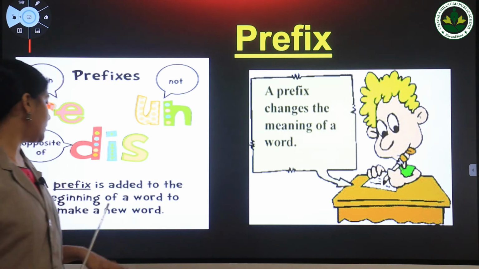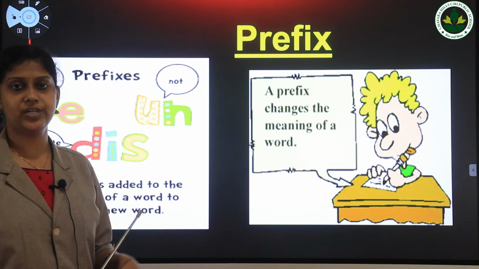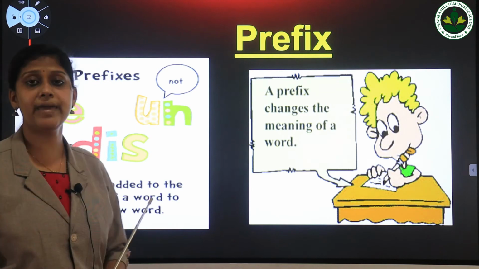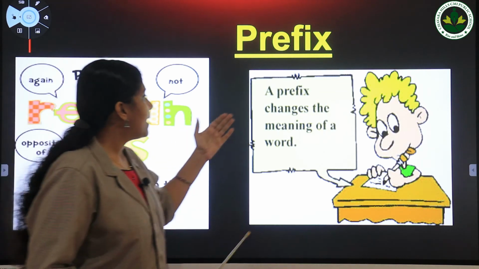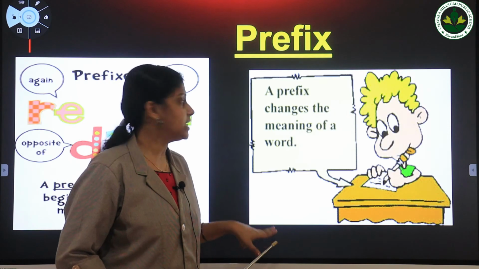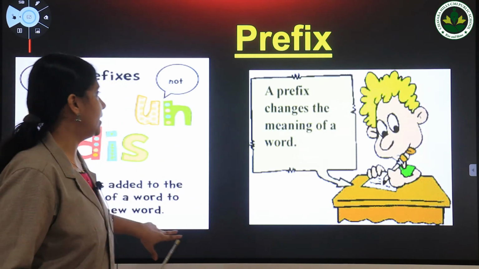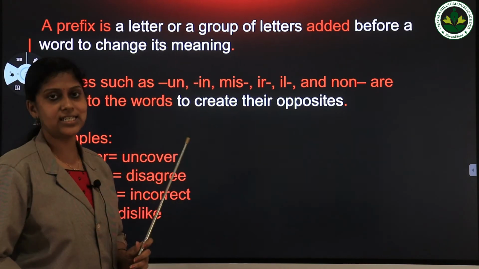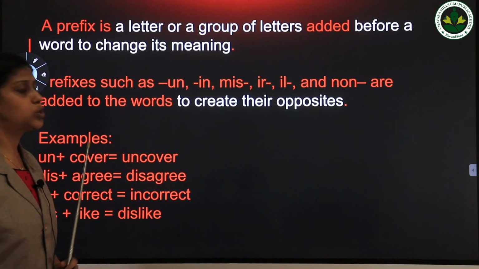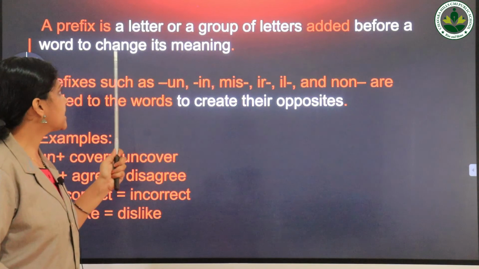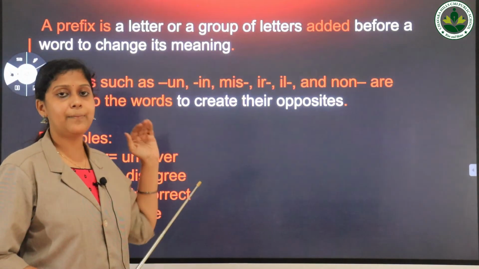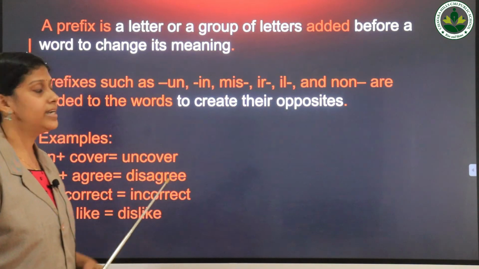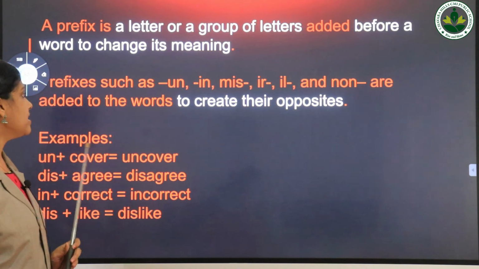A prefix is added to the beginning of a word to make a new word. We already saw the definition of a prefix. A prefix changes the meaning of a word. A prefix is a letter or a group of letters added before a word to change its meaning.